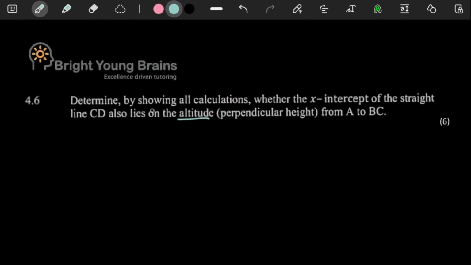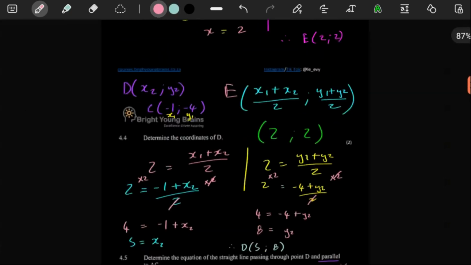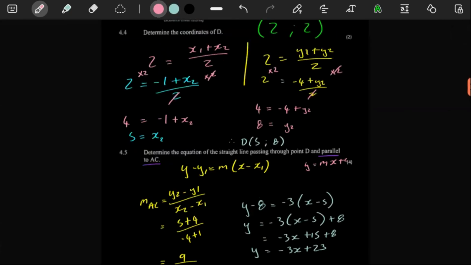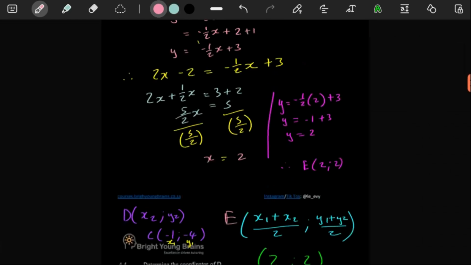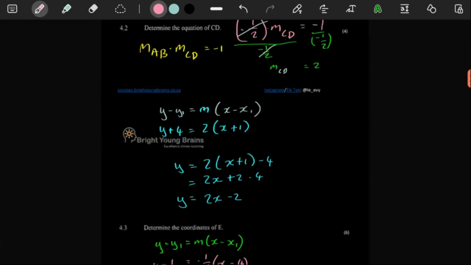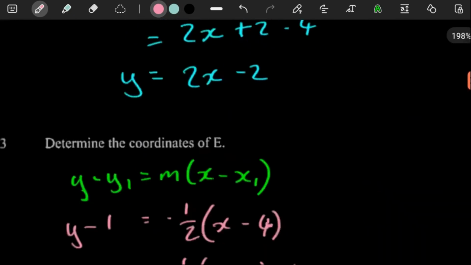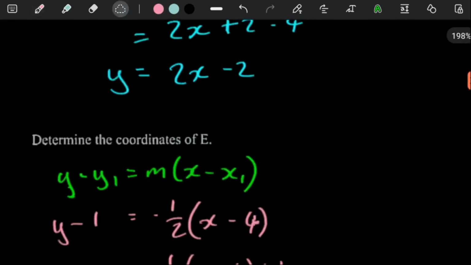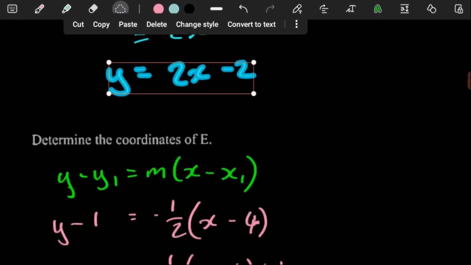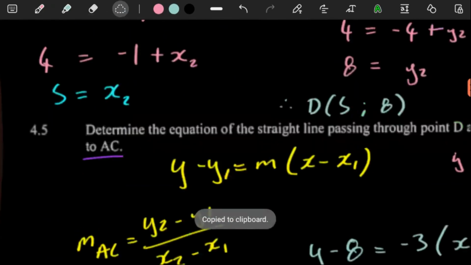So they say determine by showing all calculations whether the x-intercept of the straight line CD. So let's think of it. Where's our line CD? Did we get its equation? I think we did. Yeah, so let's just get our equation of CD first. Because these are the kinds of questions where you want to read them in installments, and you also want to answer them in installments.